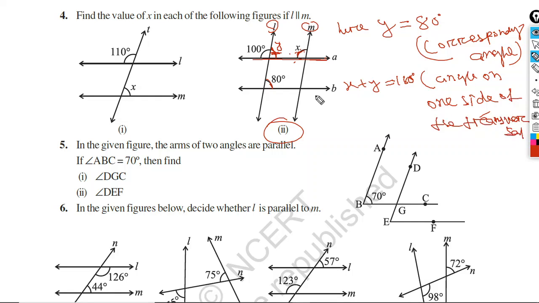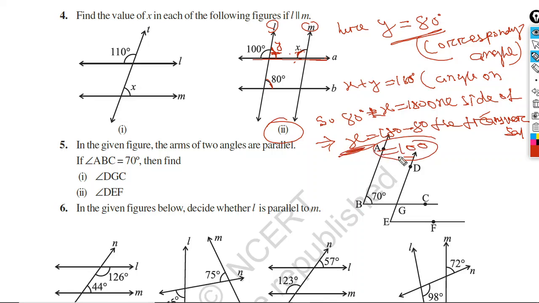So you have the value of y as 80 degree. So 80 plus x will be equal to 180, implies x equal to 180 minus 80, which is equal to 100. So we found the value of x as 100.